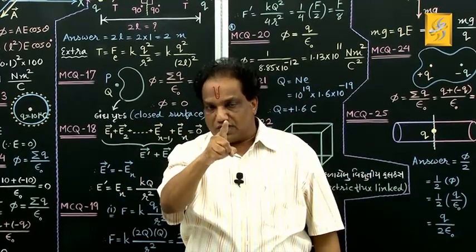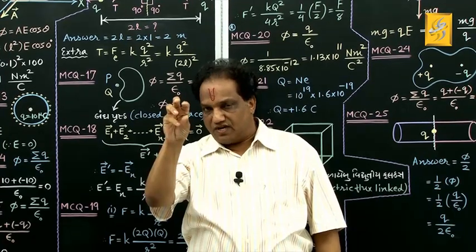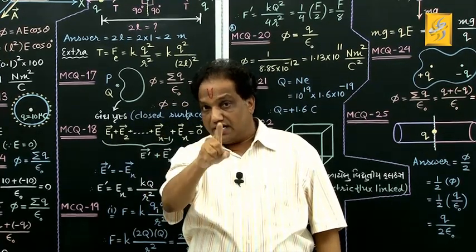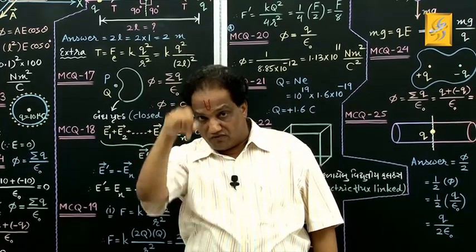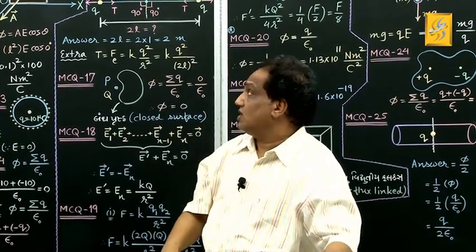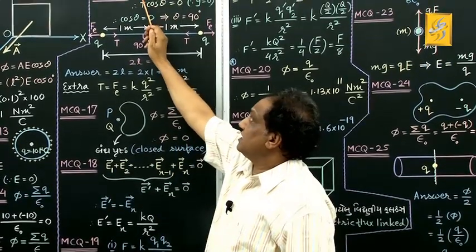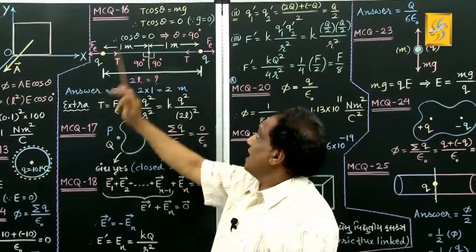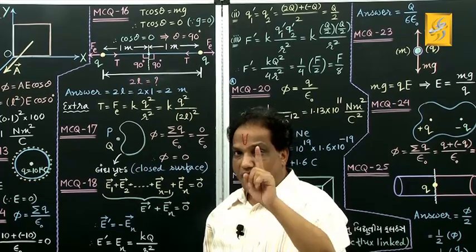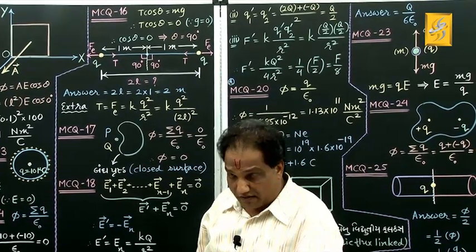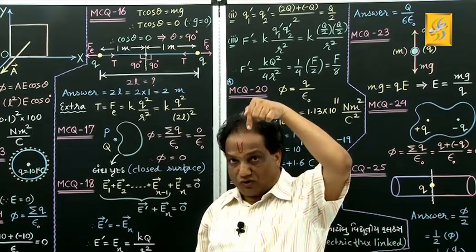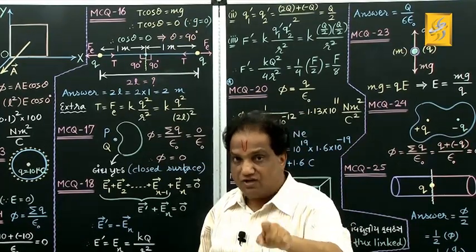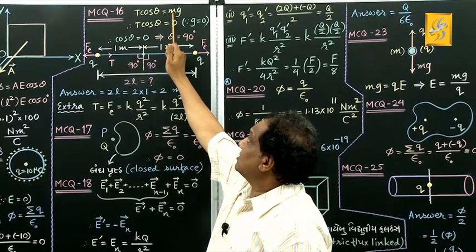In that situation, remember, when the sphere comes to rest under that equilibrium condition, whatever is the upward force, same is the downward force. Upward force is T cos theta, where T is the tension produced in the string, and theta is the angle made by either string with the vertical. That upward force should be equal to the downward force, which is nothing but the weight of the sphere, mass into gravitational acceleration.